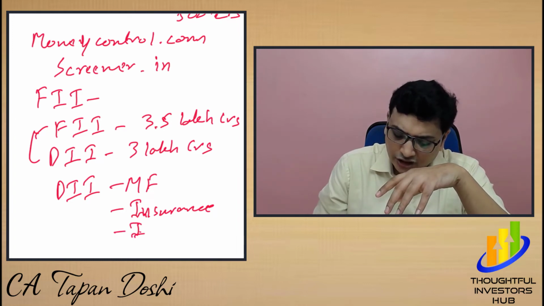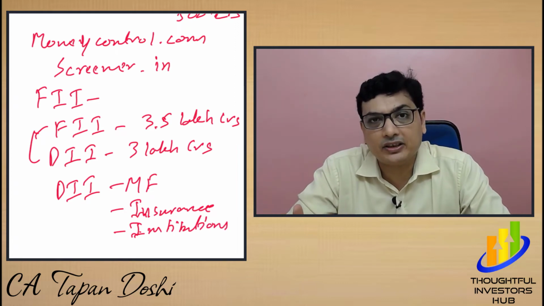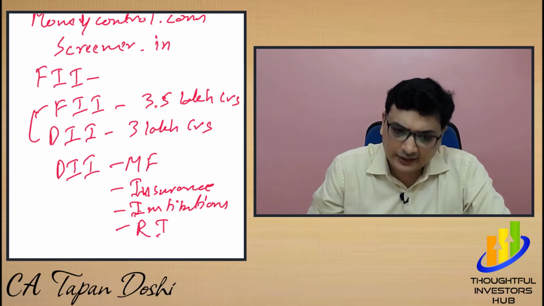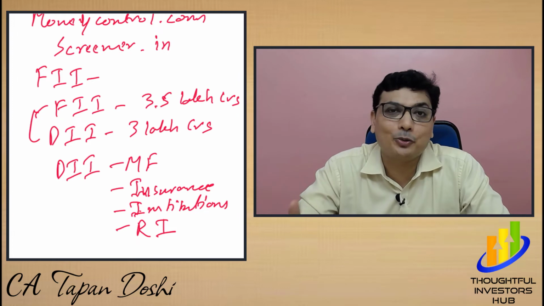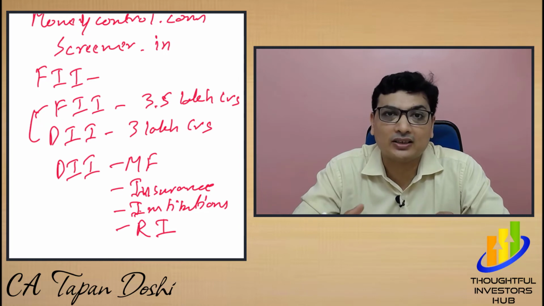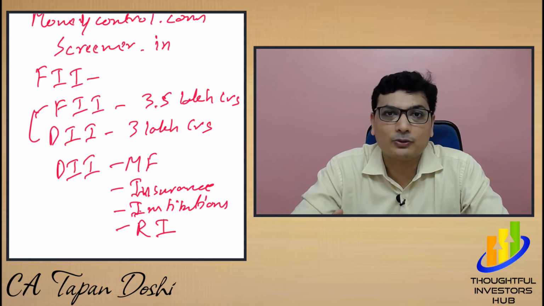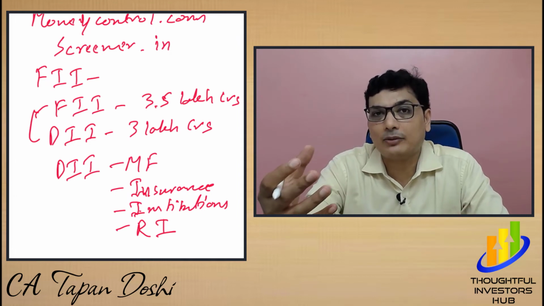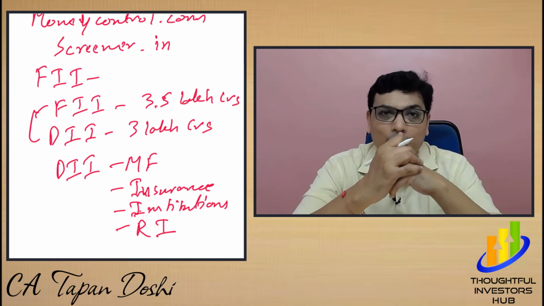There are many institutions also, and most institutions register with SEBI and they buy. So these are all the DII, and of course, most important, retail investors. Retail investors are nothing but investors like you and me. All this comes under domestic institutional investors, and DII is one of the main parts which plays a big role to balance the market, because whenever FII goes out, DII plays a big role to stabilize the market. So that is the thing.